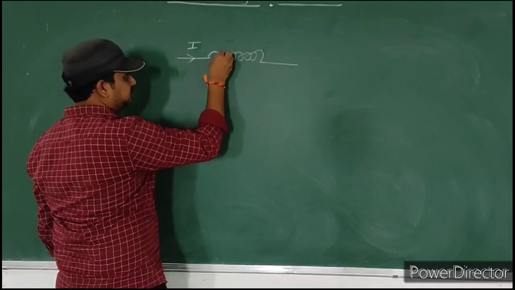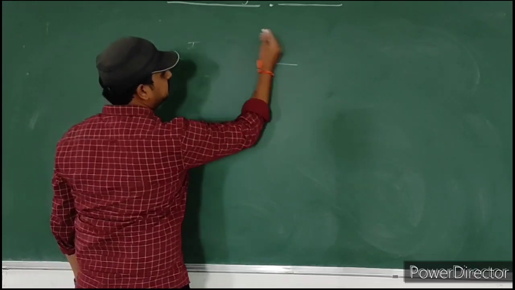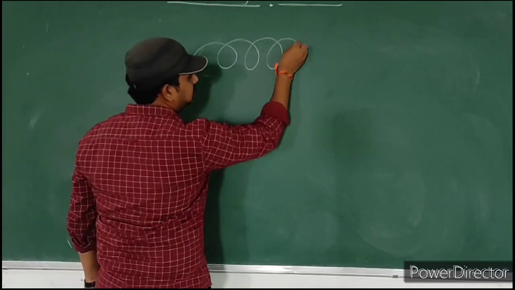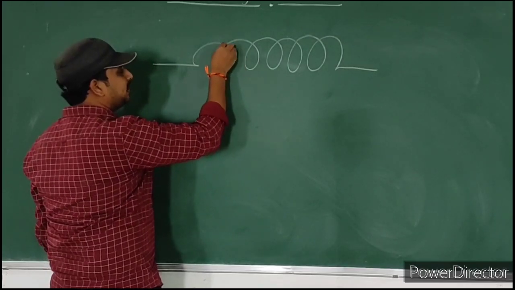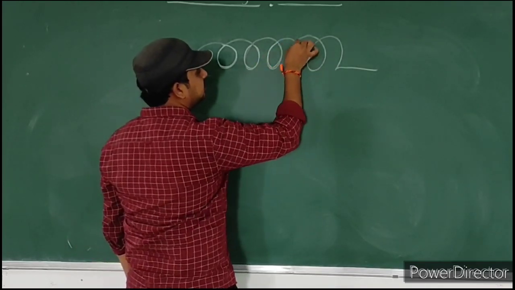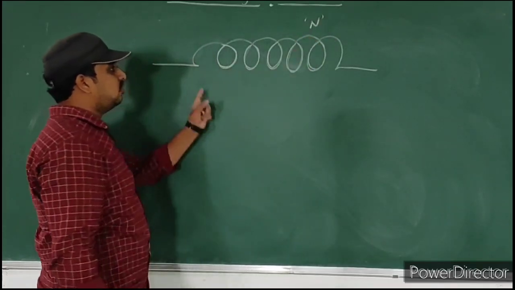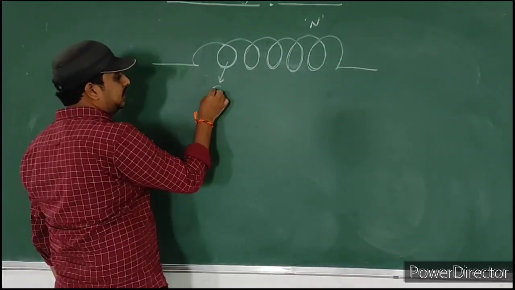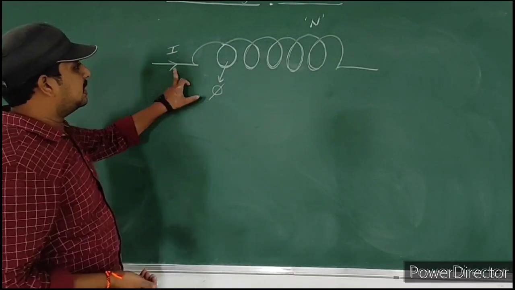Here some coils are present, so I will draw. Let us consider n number of coils. Each coil has, I consider, flux phi. Let I be the current passing through this coil.